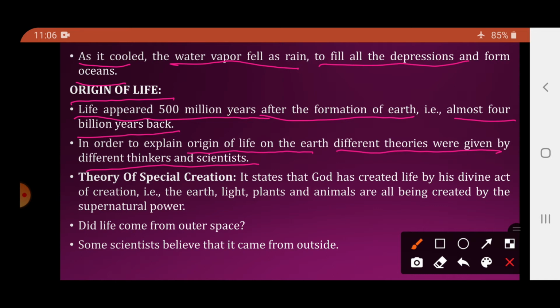So first theory, theory of special creation. So what does it state? It states that God created life by his divine act of creation.